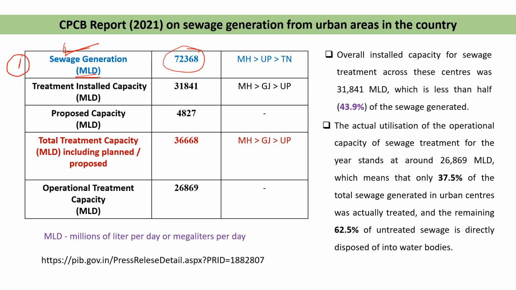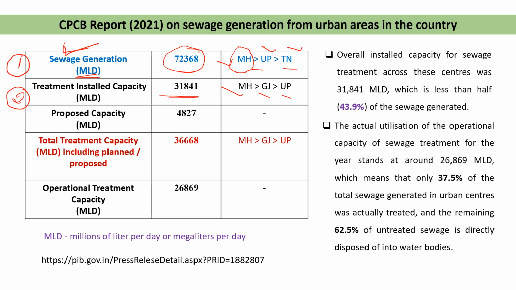Okay, here you can see the maximum sewage generation in India is by Maharashtra, followed by UP and Tamil Nadu. So महाराष्ट्र में सबसे ज्यादा वेस्ट वाटर जनरेशन होता है, उसके बाद में यूपी में और उसके बाद में तमिलनाडु में. The next one is the ट्रीटमेंट इंस्टॉल्ड कैपेसिटी, कि इंडिया में वो ट्रीटमेंट के लिए कितनी इंस्टॉल्ड कैपेसिटी है. So there is only 31,841 million liter per day of capacity installed in India, and the maximum installed capacity is available in Maharashtra